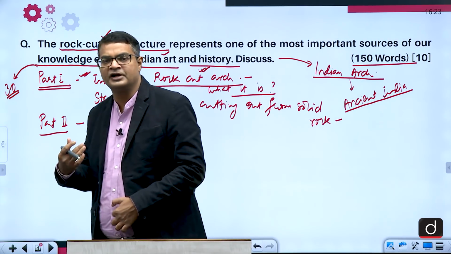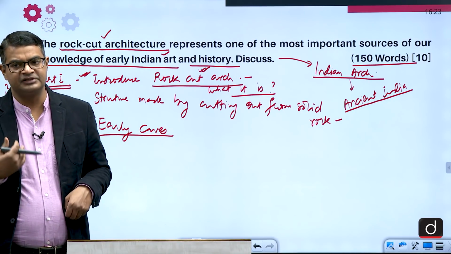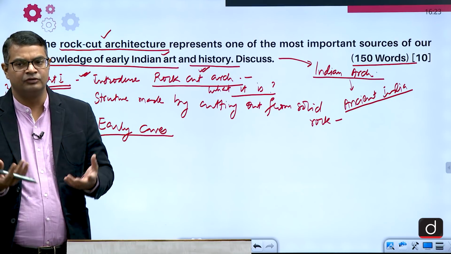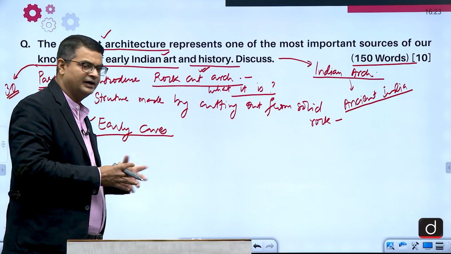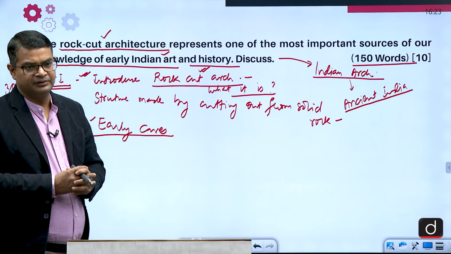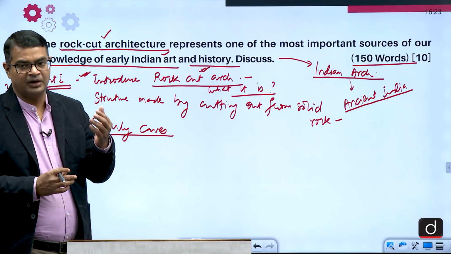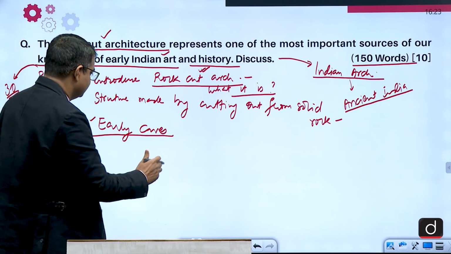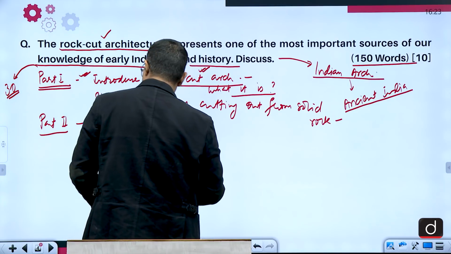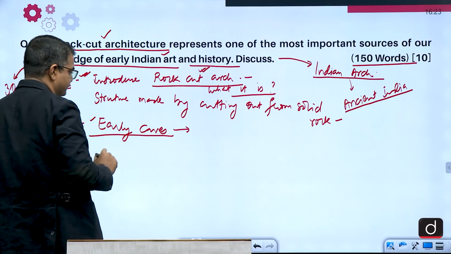And another important expression of the cave is in the form of temple. These temples developed in the later period, in Gupta period, we see in the period of Rashtrakuta, in the period of Pallavas, Chalukyas.